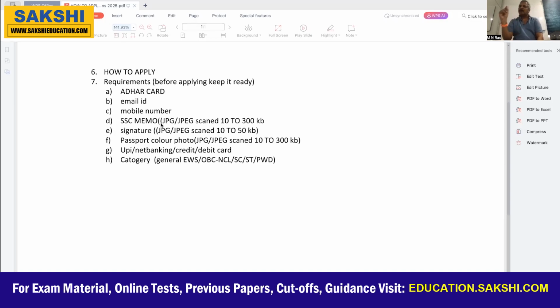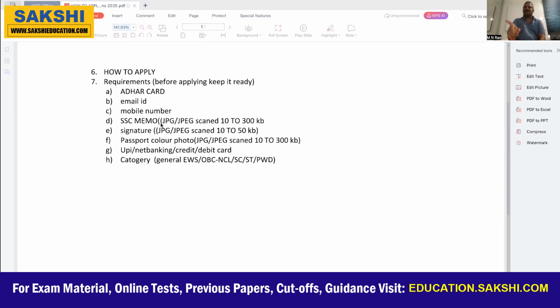These three things are required, and for physically handicapped candidates, that certificate is required. For other castes, no need now. You have to apply for the BC-B, or OBC NCL or EWS certificates, but that certificate should be uploaded during admission, not now.